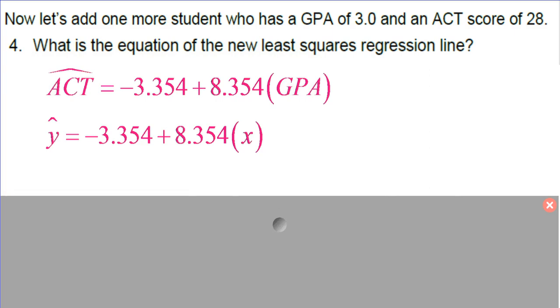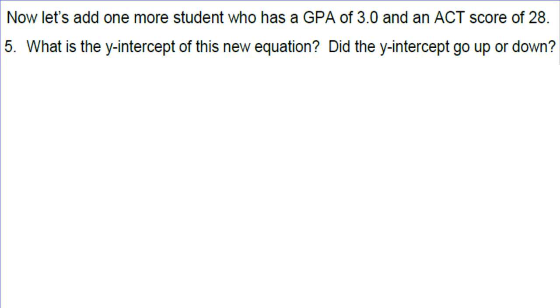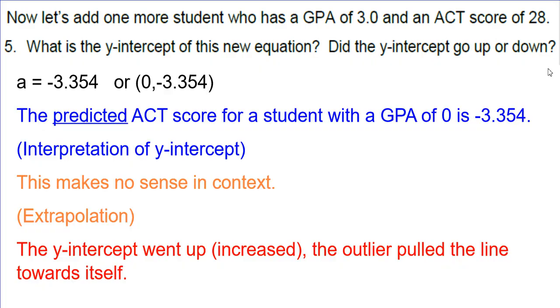All right, if we talk about the interpretations for the new equation, talking about the y-intercept, that's coming from the negative 3.354. So it's saying if you have a GPA of 0, your predicted ACT score is negative 3.354. Again, we're in the same place as we were before. It doesn't make sense in context, so that's going to the idea of extrapolation. Our y-intercept did increase. It was at a negative 15 before, but now it's at a negative 3. So this outlier pulled the line towards itself. So it increased it